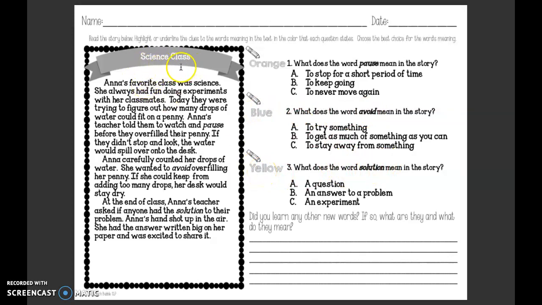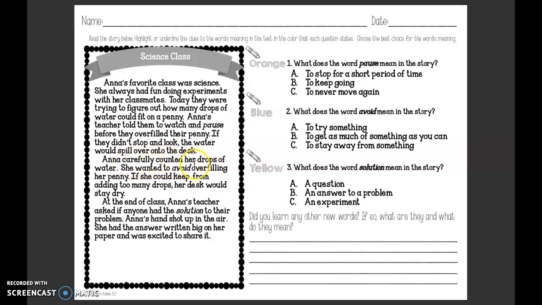This is called science class. Anna's favorite class was science. She always had fun doing experiments with her classmates. Today they were trying to figure out how many drops of water could fit on a penny. Anna's teacher told them to watch and pause, underline that in orange, before they overfilled their penny. If they didn't stop and look, the water would spill over onto the desk.